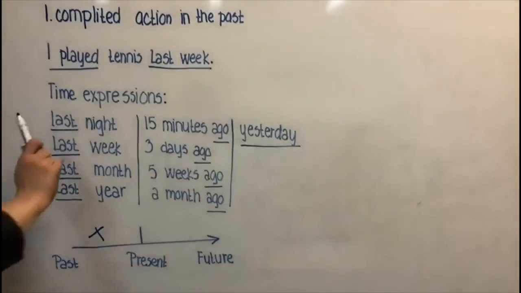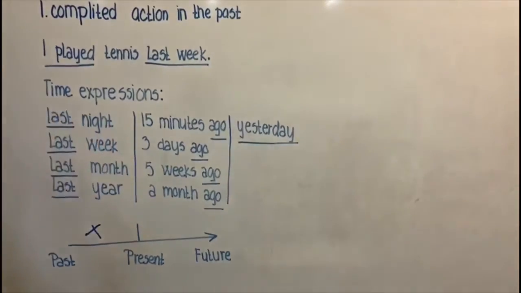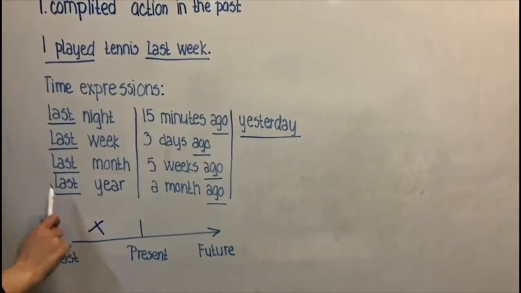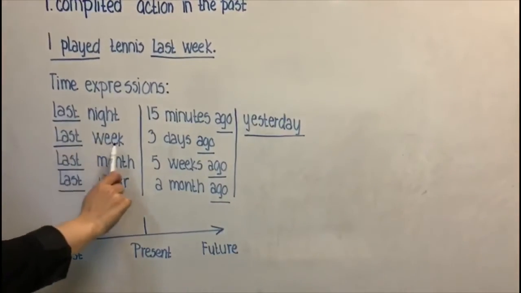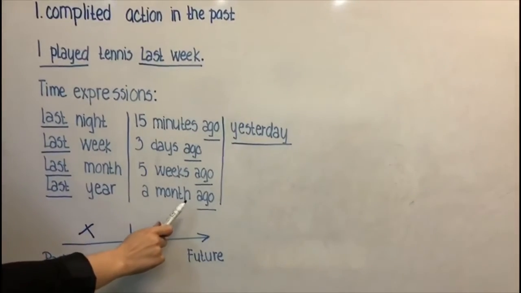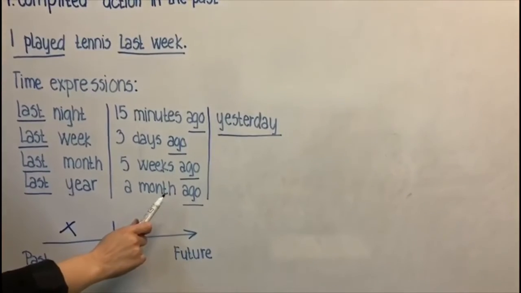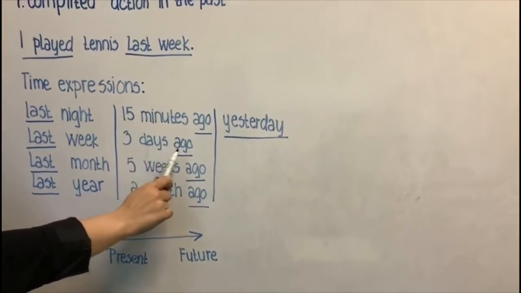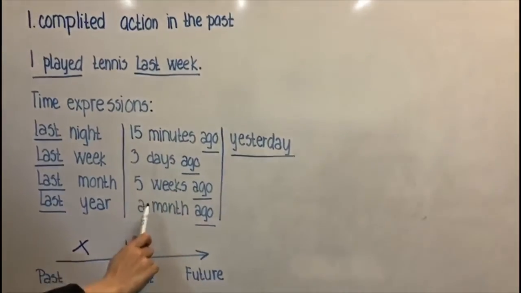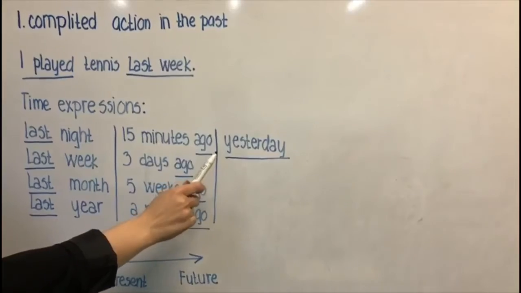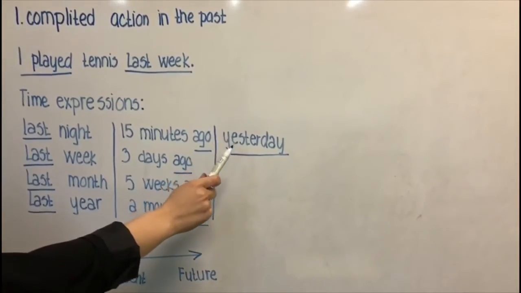We have time expressions. Last is a really common expression. Last night, last week, last month, last year. Then we have ago. Ago is a very useful expression. 15 minutes ago, 3 days ago, 5 weeks ago, a month ago. And of course we can say yesterday. This is also a time expression for the past.